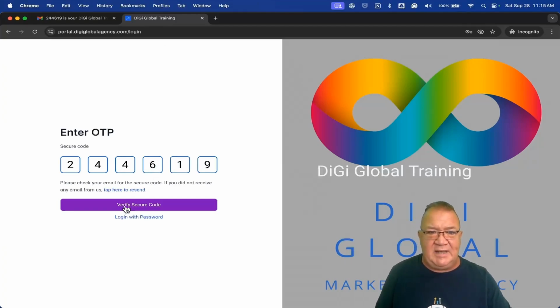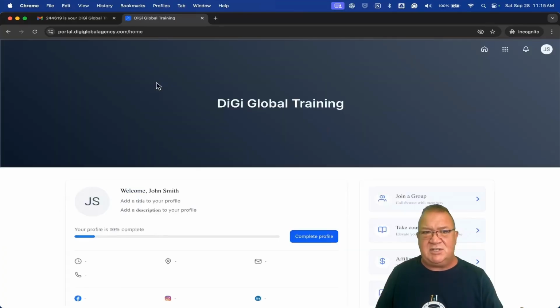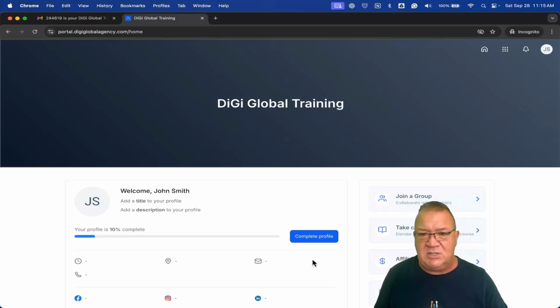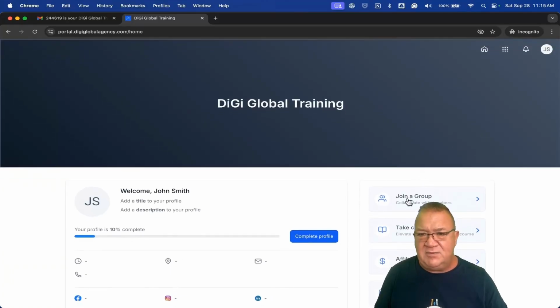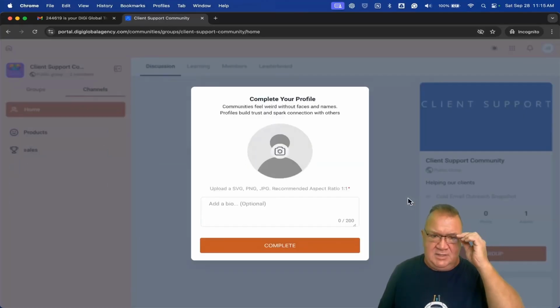So now we're actually logging in as a user. If somebody were just to do this, how would they see your portal? So here we got welcome John Smith. Notice if we wanted to, we can have options for all these other things because we turned them on. Now, if I wanted to, I can click join a group. So let's go and see what that looks like.